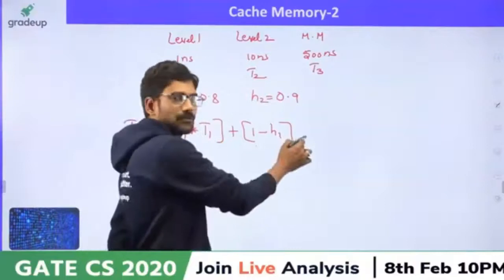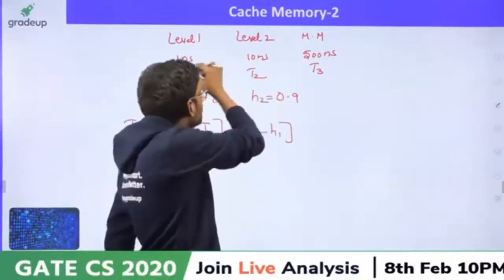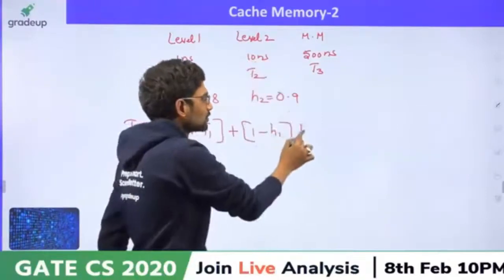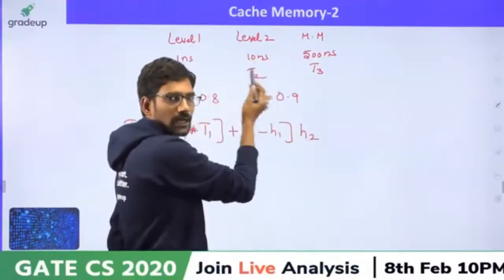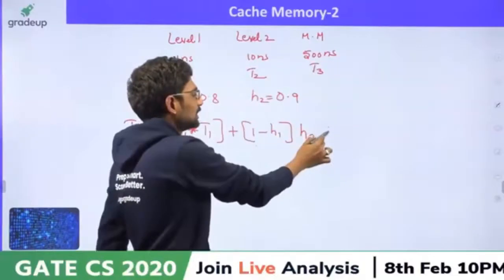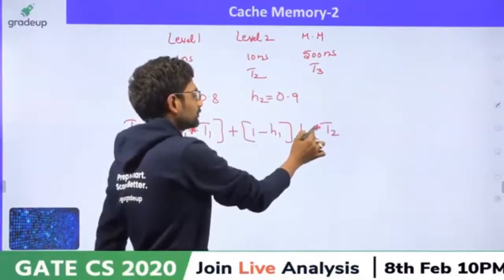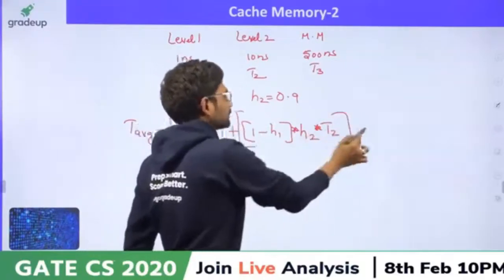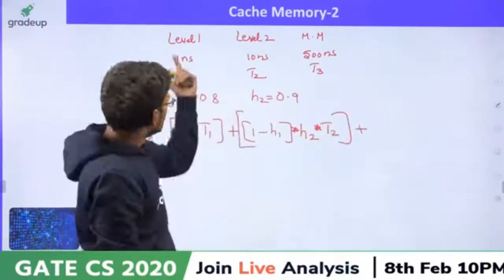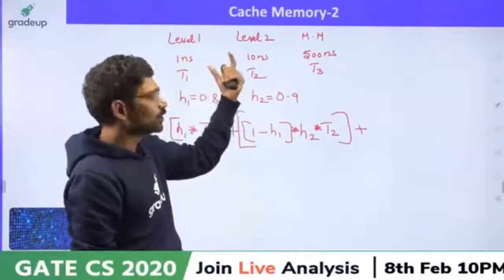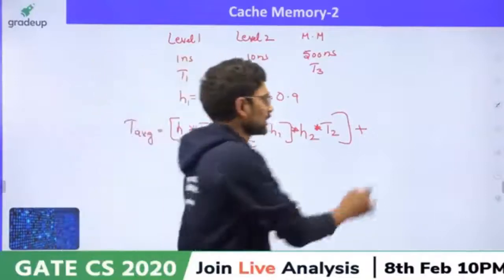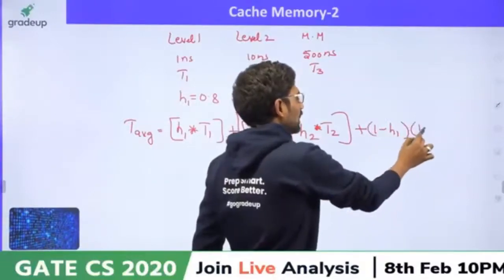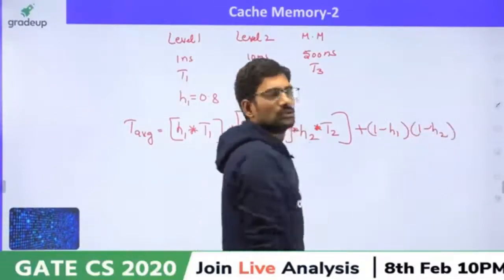So now the case is miss with level 1, hit with level 2. So that is H2, and how much time is needed for that? T2. Or what is the other option? Level 1 missed it, level 2 also missed it. So it is 1 minus H1, 1 minus H2.